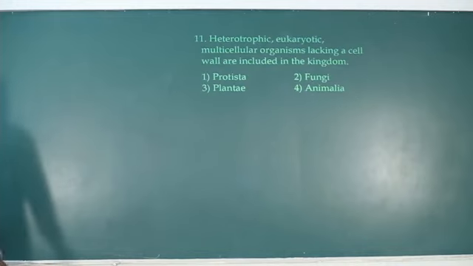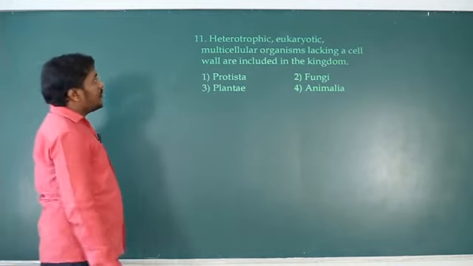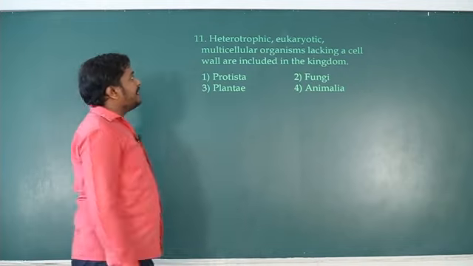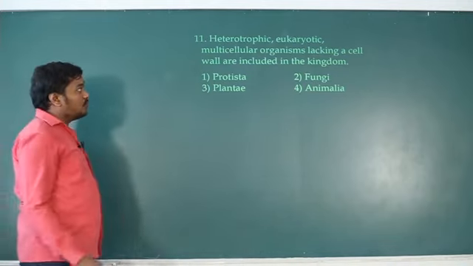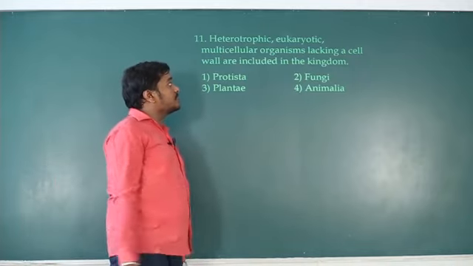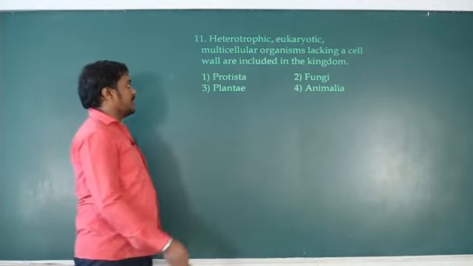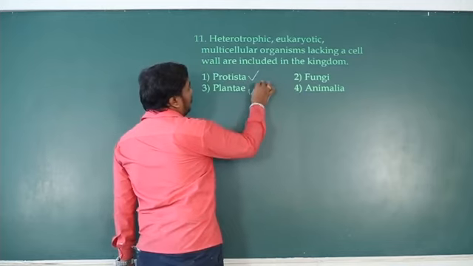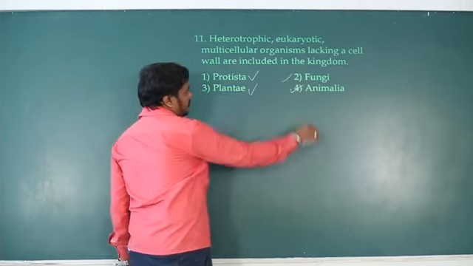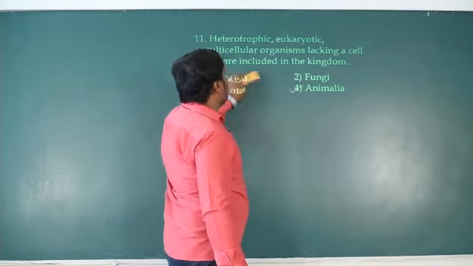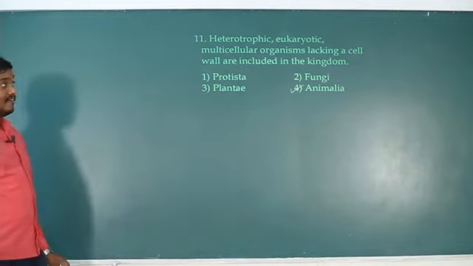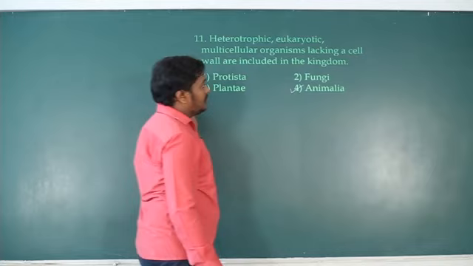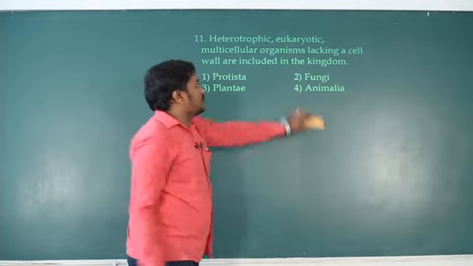Okay. Next question. So heterotrophic eukaryotic multicellular organisms lacking a cell wall are included in the kingdom. So heterotrophs, they are unable to prepare their own food. Eukaryotic, multicellular organisms, and with no cell wall. So among these, protista have cell wall, plantae have cell wall, fungi have cell wall. So right option is this, animalia. So protista has different types of cell wall materials like cellulose, then silica, whereas fungi chitinous, plant has cellulose. So animalia is the answer for this question.